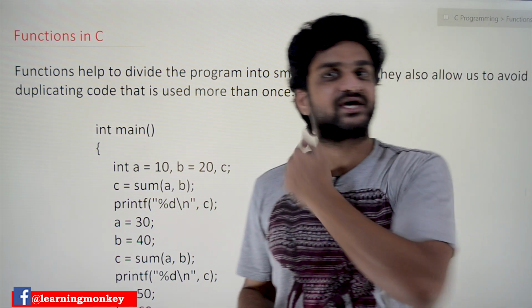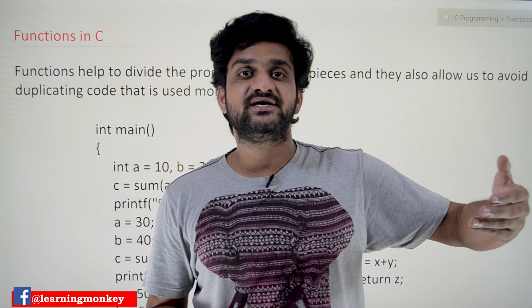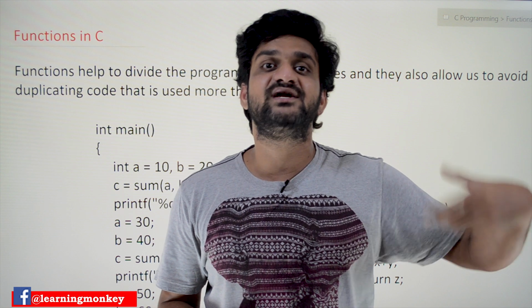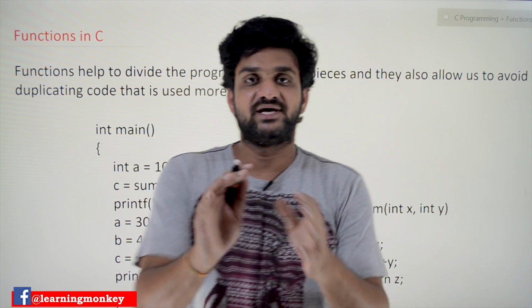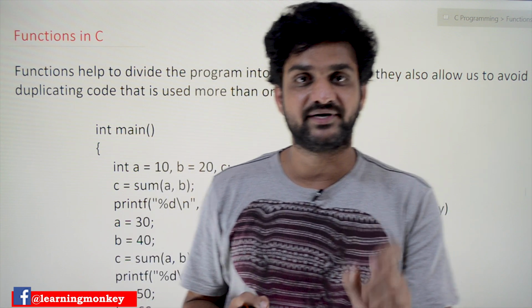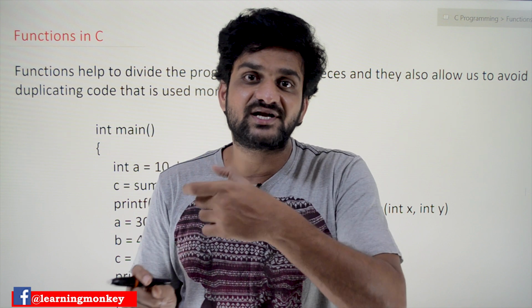For example, if you take a program in which the same functionality is repeated several times, say you want to add two numbers, and that addition is done at different levels of the program.